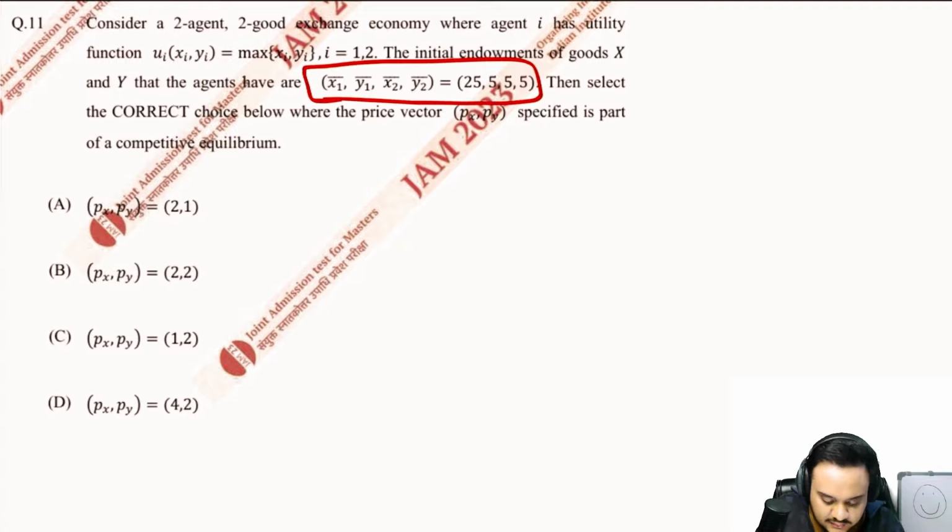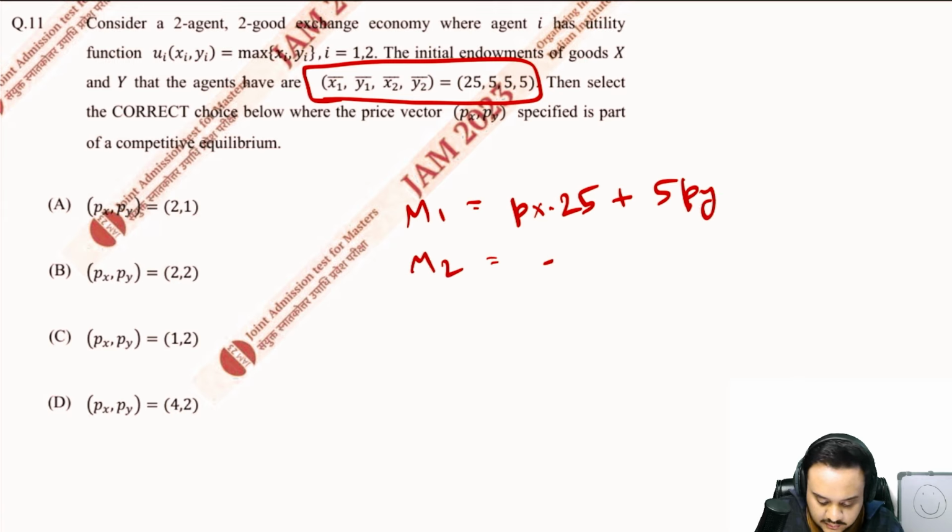So first of all, let us just write down the initial endowments: (25, 5) and (5, 5). So let us write down the budget of each. M1 will be price of x, px, multiplied by 25, plus 5 py. Similarly, M2 is going to be 5 px plus 5 py.